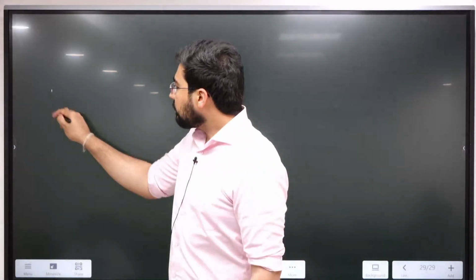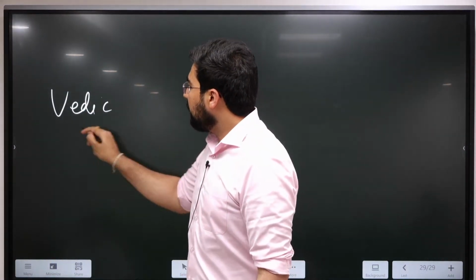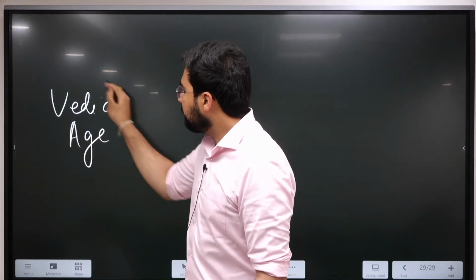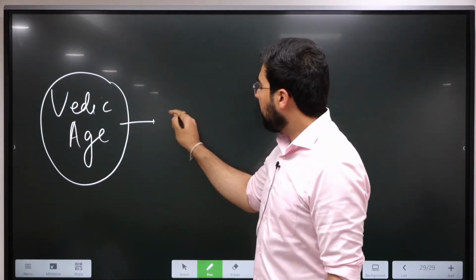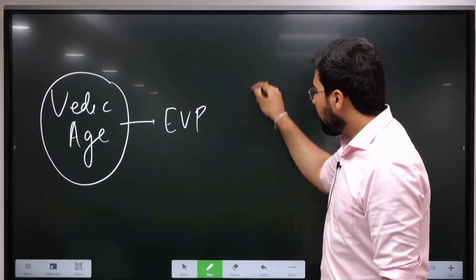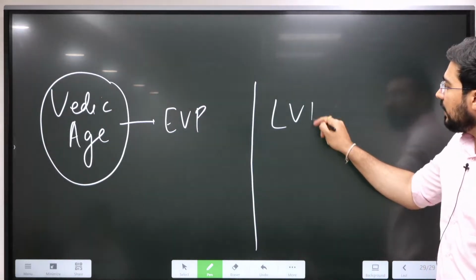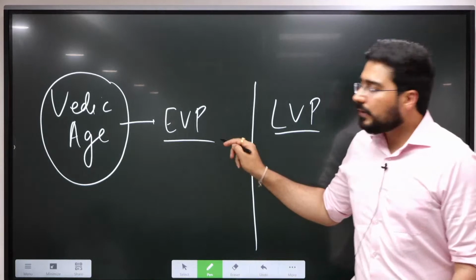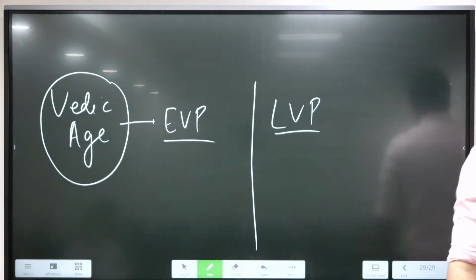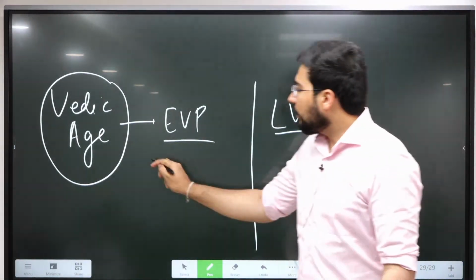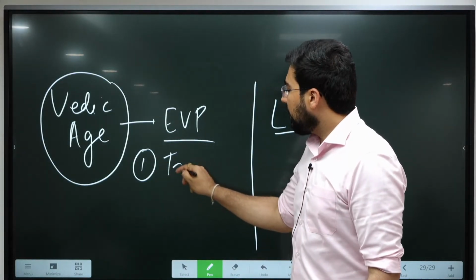Now when we see the Vedic age, there is a marked differentiation between the early Vedic period and the later Vedic period. Initially, it was more of a tribal society.